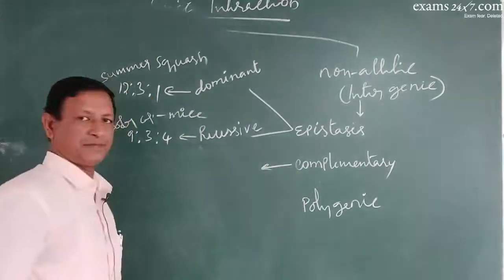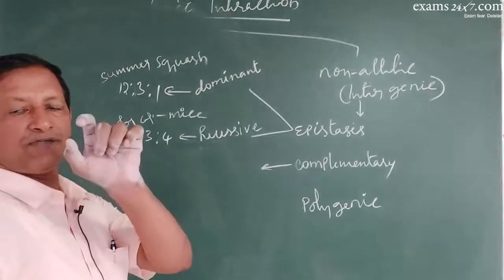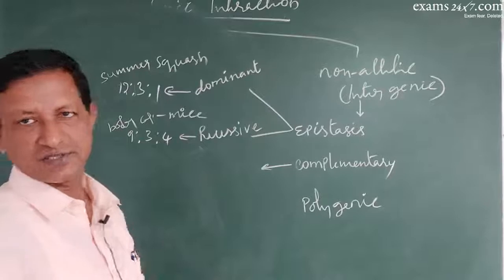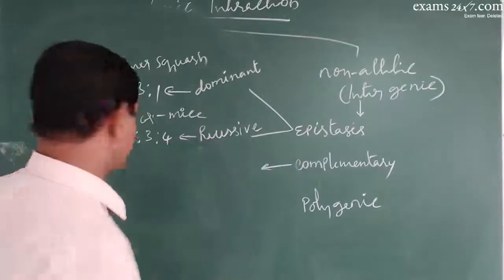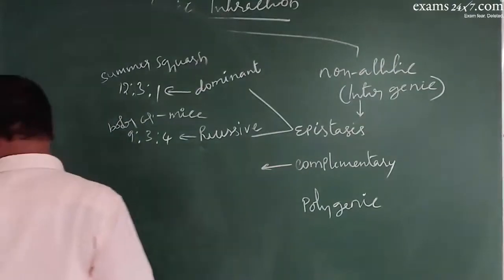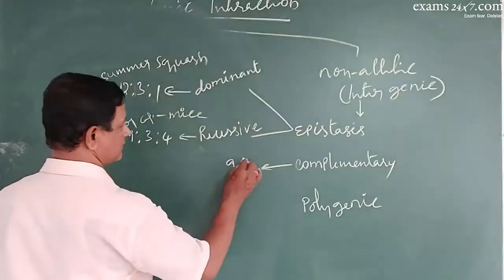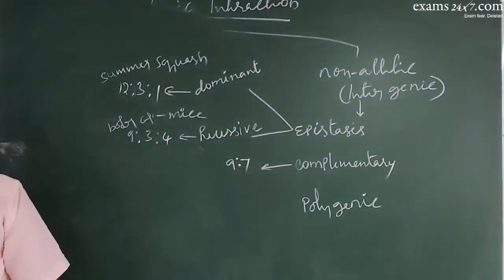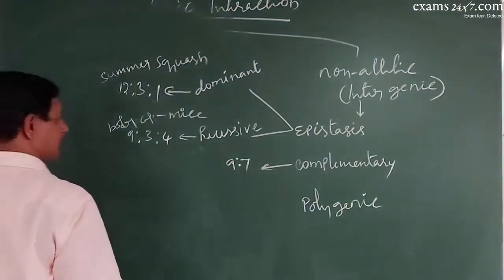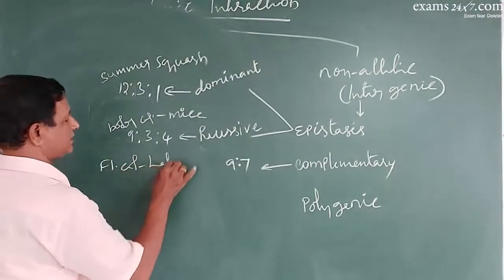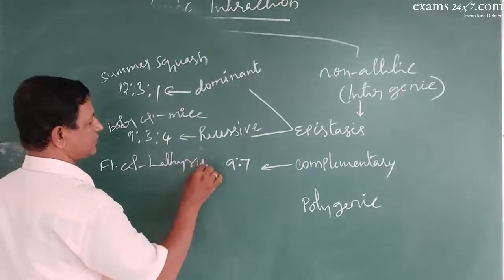Complementary genic interaction means one pair of genes, alleles, will be complementary to another pair of alleles, without which expression doesn't happen. So the ratio for complementary genic interaction is 9:7, and the example is flower color in a plant called Lathyrus odoratus.